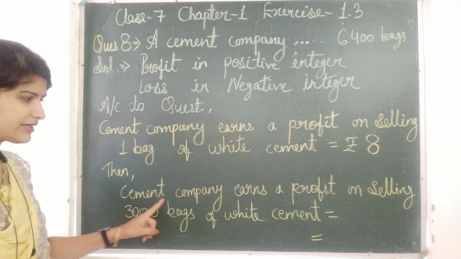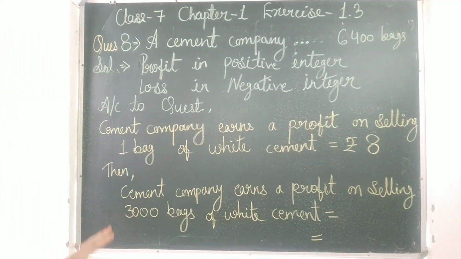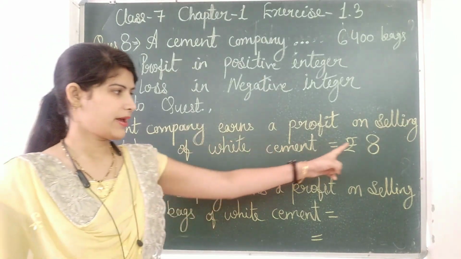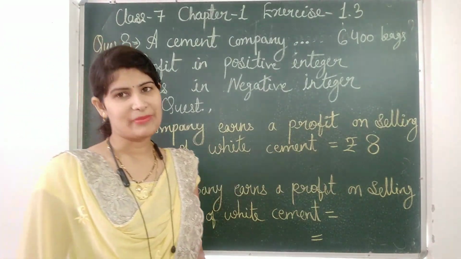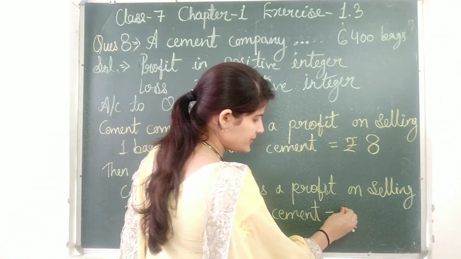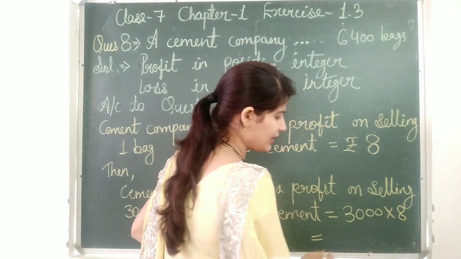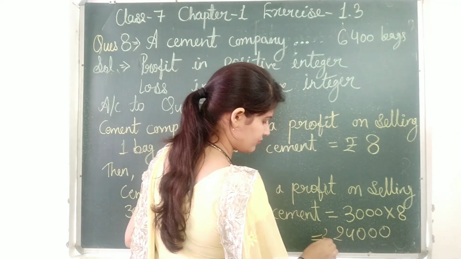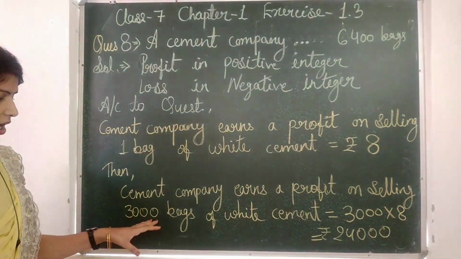Then the profit on selling 3000 bags of white cement: if one bag gives 8 and we have to find for 3000, simply we will multiply. So 3000 multiplied by 8, we will get 24,000, right? So rupees 24,000 for 3000 bags.